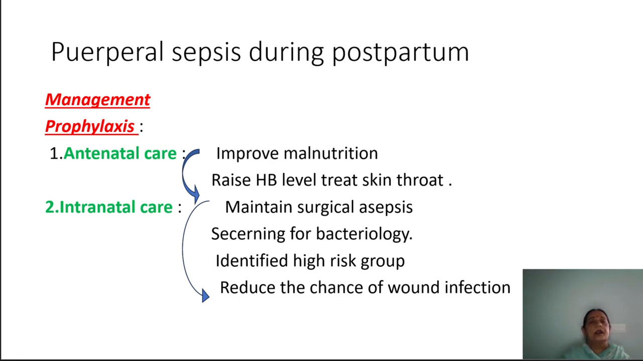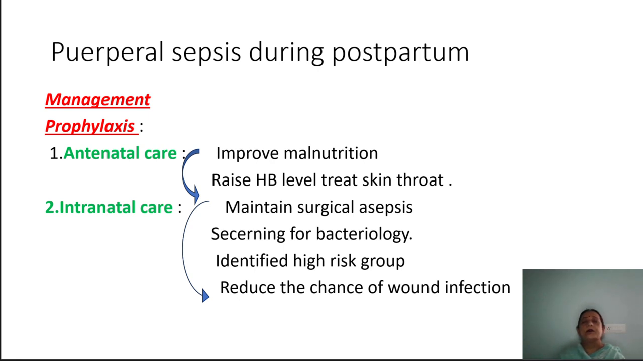Intranatal care. At the time of delivery, some points should be kept in mind. Maintain surgical asepsis, we will use sterile gloves. We will use the 5 cleans: clean surface area, clean hand, clean blade, clean contact. So these are the 5 cleans which are used to maintain surgical asepsis.